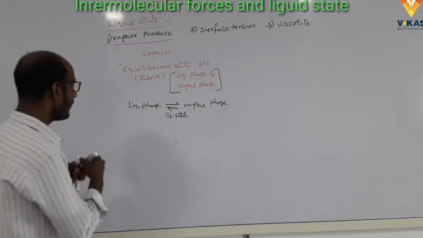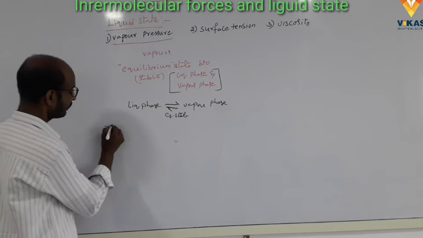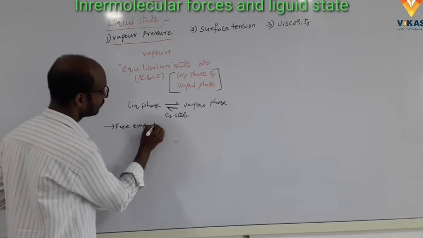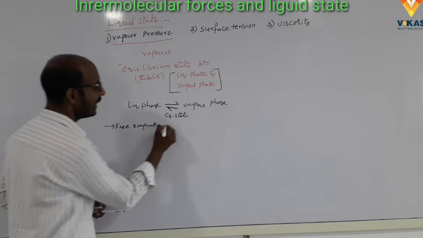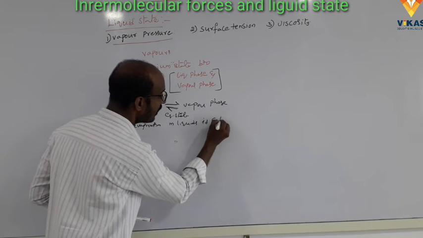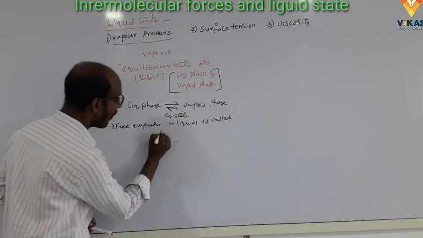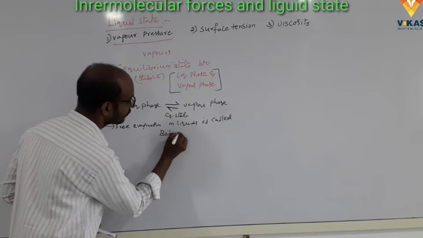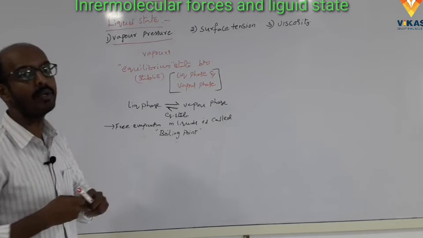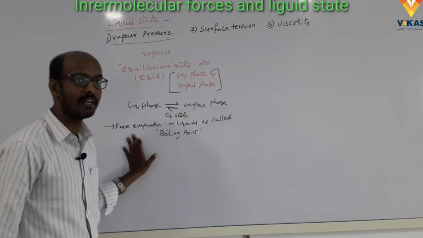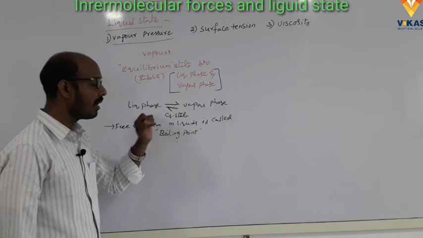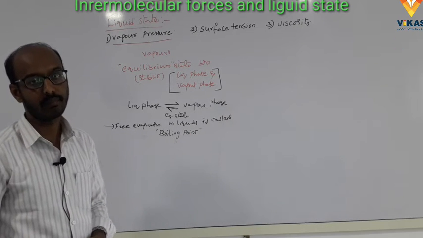Okay, the free evaporation in liquids is called boiling point. What is the boiling point? The free evaporation available in the liquids is called boiling point.